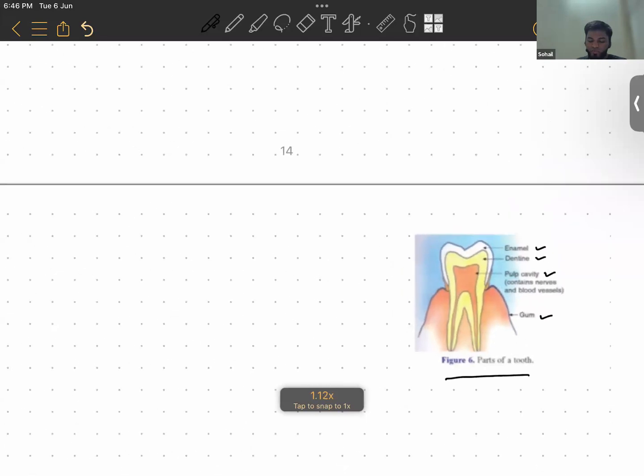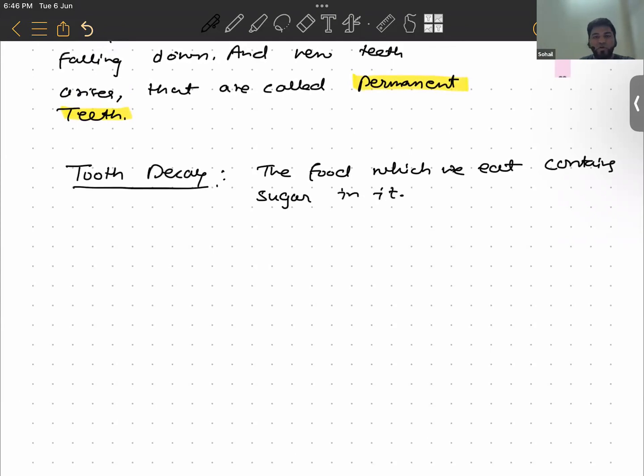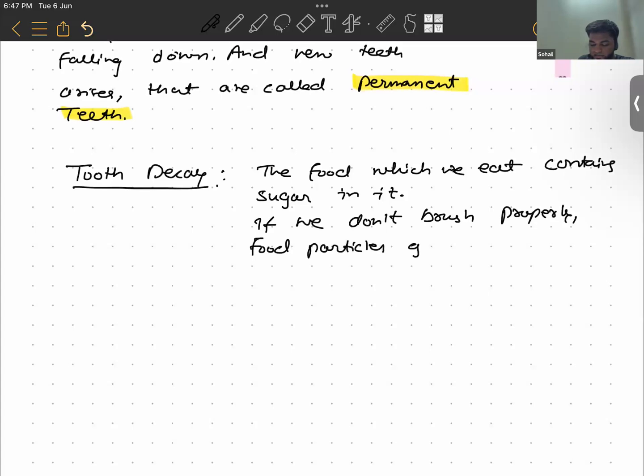So we were talking about tooth decay. The food which we eat contains sugar in it. And if we don't brush our teeth properly, these food particles get stuck in between the teeth.